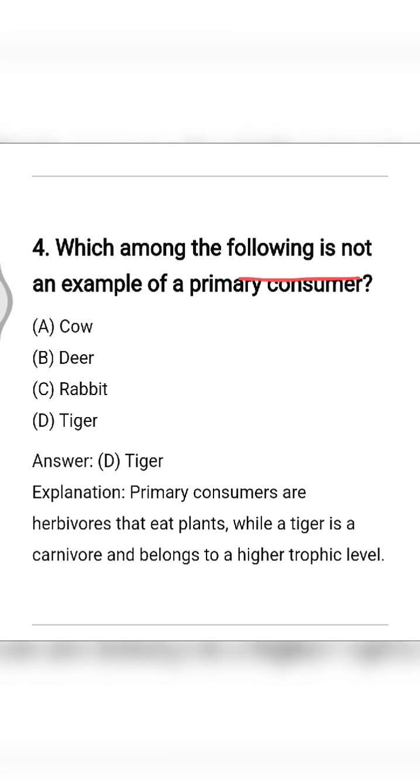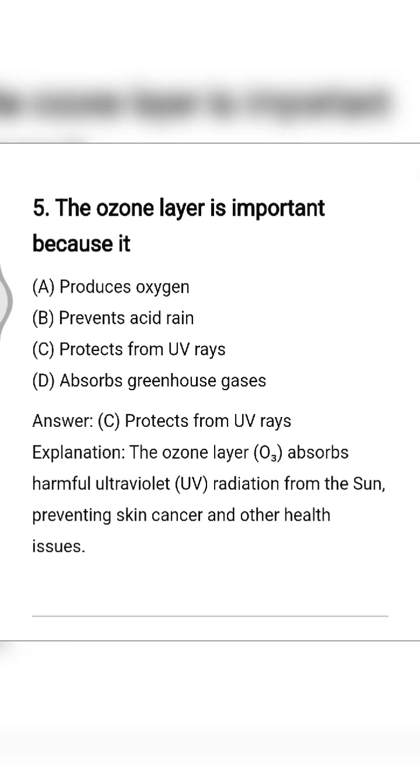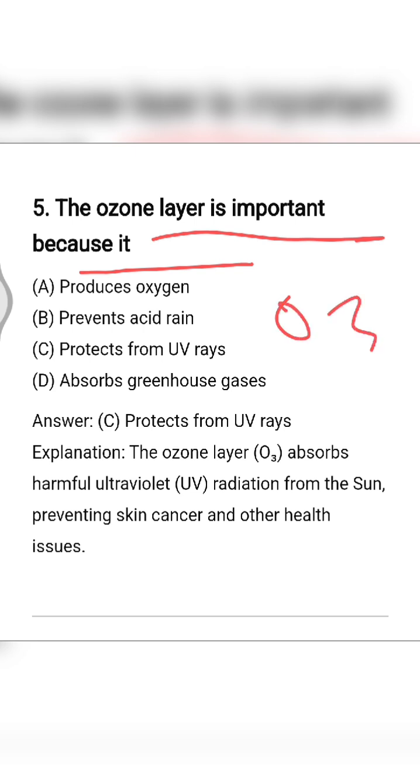Next is, which among the following is not an example of a primary consumer? So tiger is not a primary consumer. Primary consumers are herbivores because they consume the producers, that means plants. Next is, the ozone layer is important because ozone, it is O3, absorbs the ultraviolet rays from the sunlight, so it protects us from the harmful effects of UV rays. So option number C is the correct one, that is ozone protects us from UV rays.